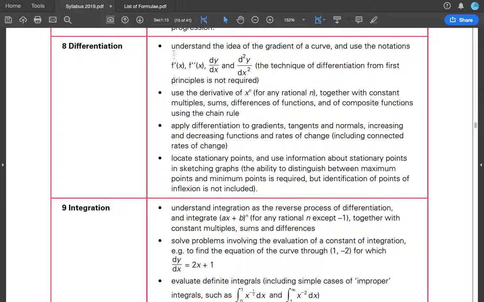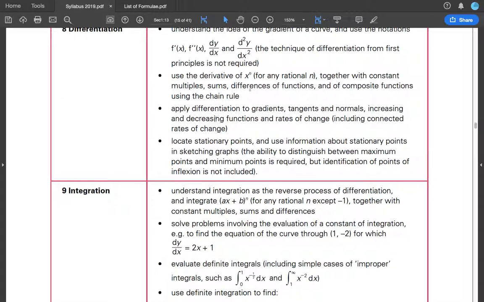Differentiation. So you need to know all of these notations. First derivative, second derivative, first derivative, second derivative. The technique of differentiation from first principles is not required. So this is something you will not learn in your AS. Use the derivative of x to the power of n together with constant multiples. So if you have something multiplying here, something added here, something minus here, you have f of x, and you have composite functions using the chain rule.